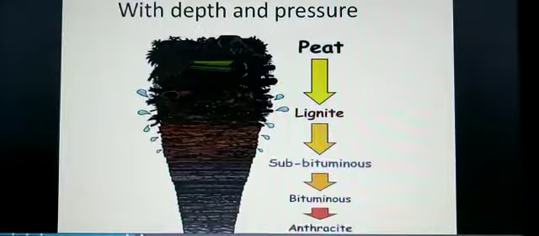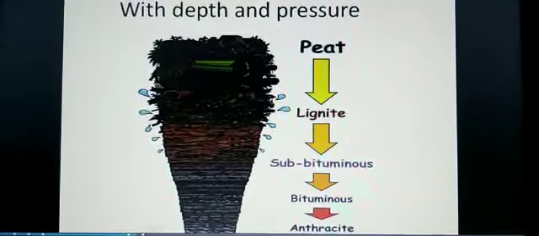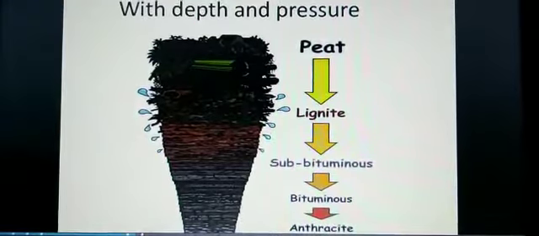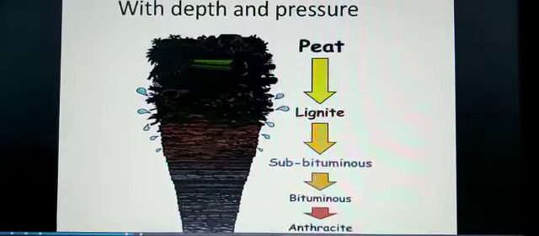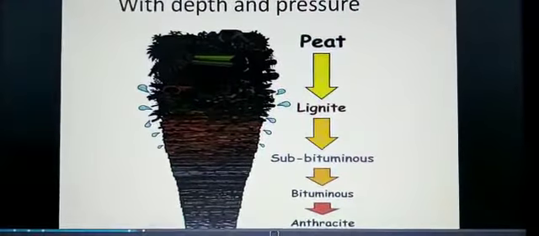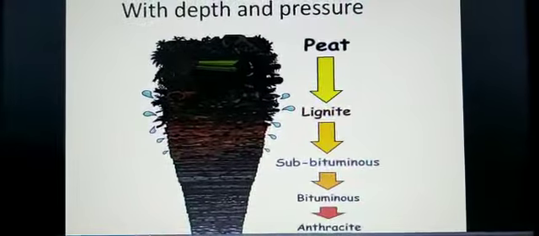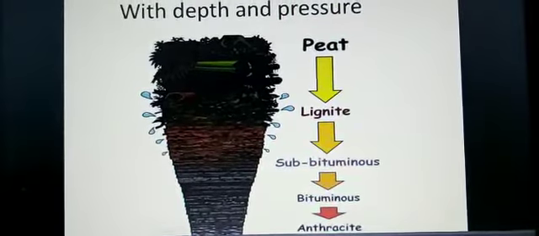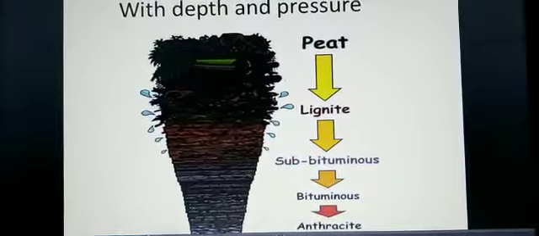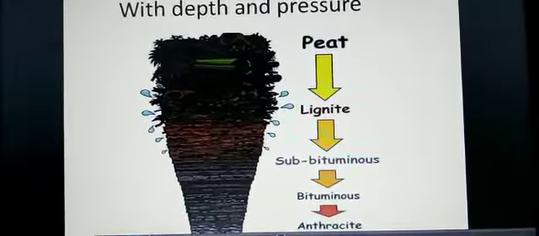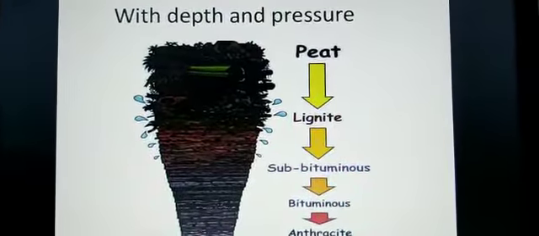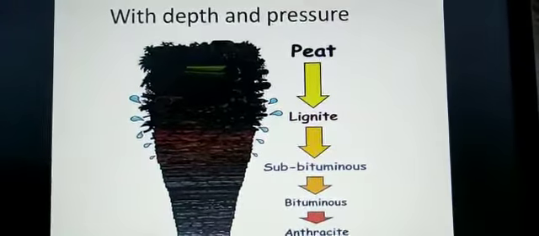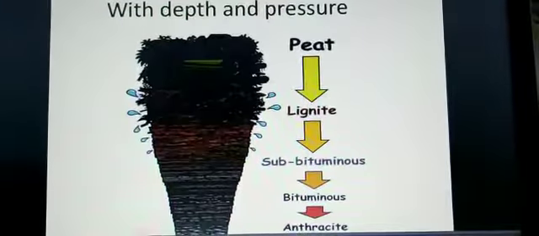Now peat represents the first stage of transformation of wood into coal. When vegetation decays and coal begins to form, that condition is known as peat. It has the least carbon content and is inferior to the other three varieties of coal. Means it is coal which is not good at all, so it is not considered good for use. It is an accumulation of vegetable matter which has undergone various degrees of decomposition and carbonation, children.